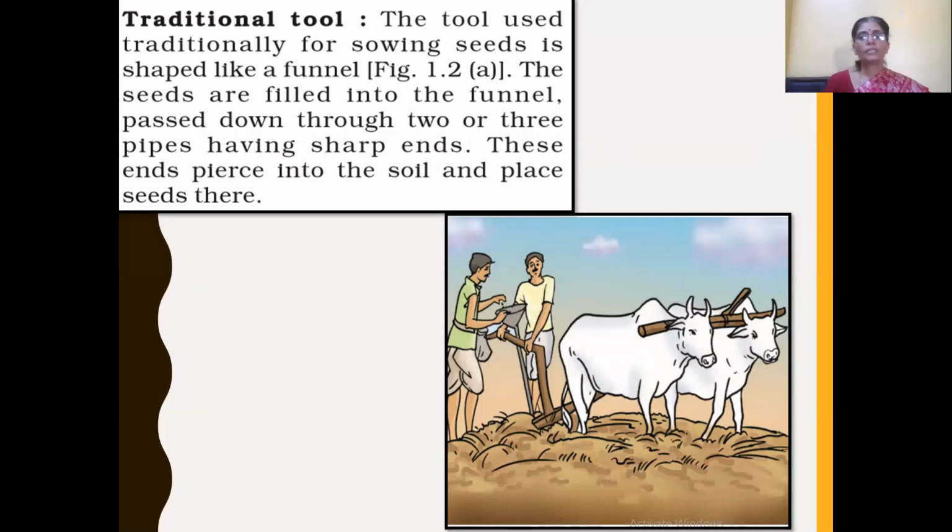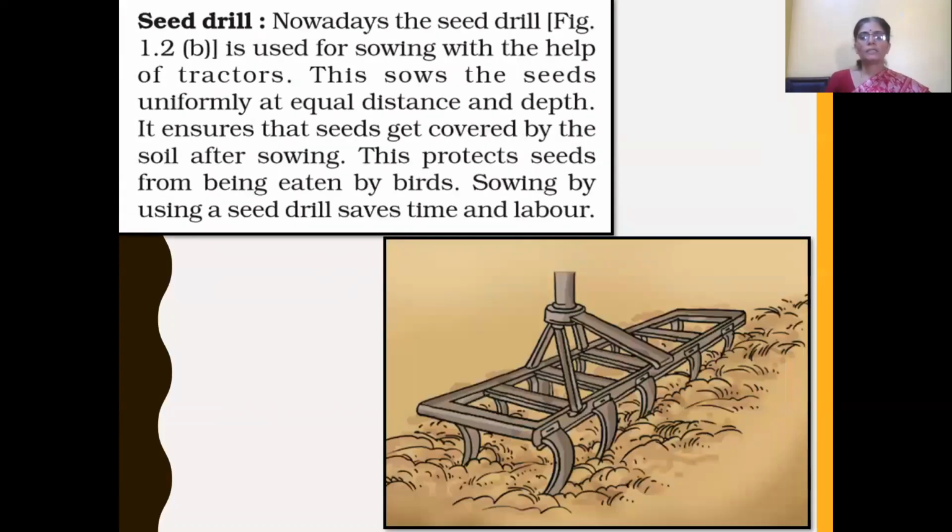Again I repeat, the traditional seed drill consists of a funnel-like structure through which seeds are passed through 2 or 3 pipes which have sharp ends. These ends pierce into the soil, and by this the seeds are placed deep into the soil. And next, this is a modern seed drill, which farmers nowadays use for sowing. This modern seed drill is driven by a tractor.